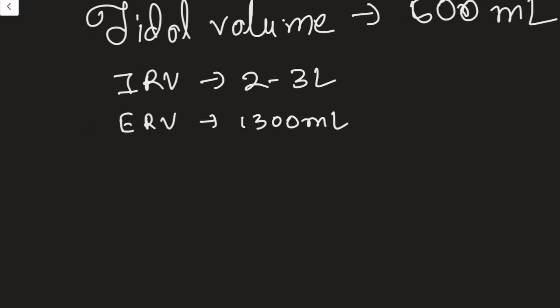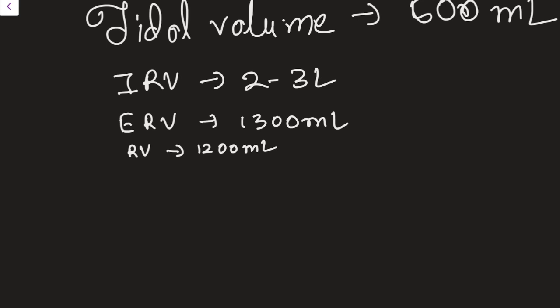Then now we will be talking about the residual volume. Residual volume is the volume of air remaining in the lungs even after forceful expiration. It is almost 1200 ml. Suppose I have taken in inspiratory reserve volume, then tidal volume, then also ERV. Now I'm expiring continuously. I have expired tidal volume, then expiratory reserve volume. Then also some amount of air will be remaining in the lung. That is called the residual volume.